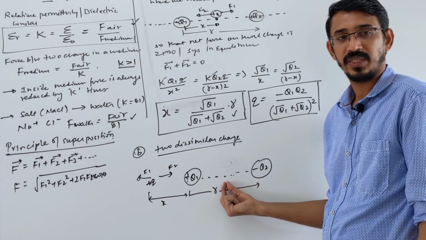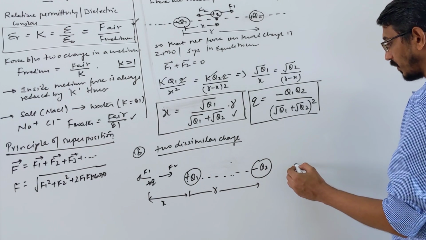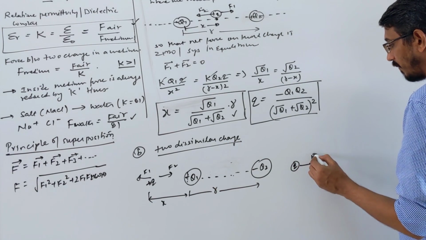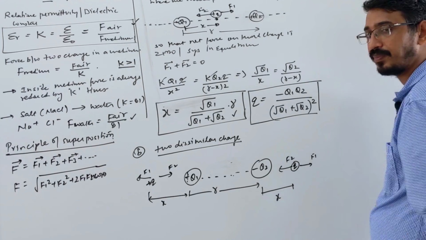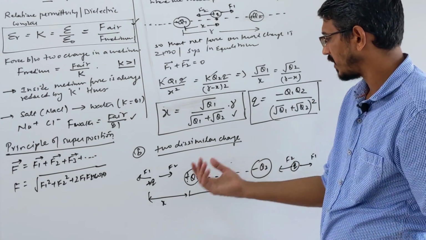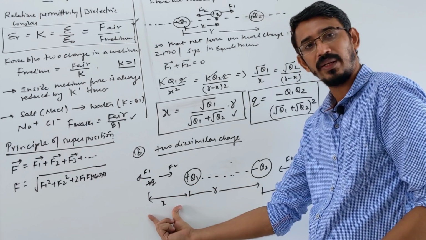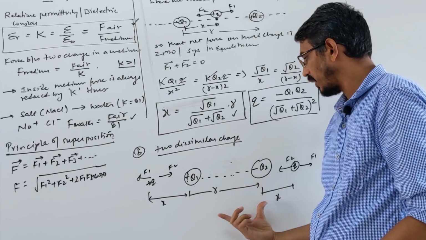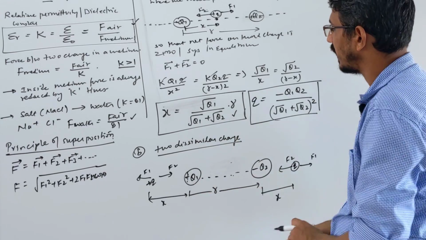Here you cannot get opposite directions. But suppose you put the charge on the other side, you can get equilibrium again. Look how the charge is placed here. Positive will repel it away like F1, negative will attract it like F2. That distance also we can call x. When we solve this, exactly the same answer comes. Just write the force equation: F1 is k q q1 by x square, and F2 is k q q2 by x plus r whole square.